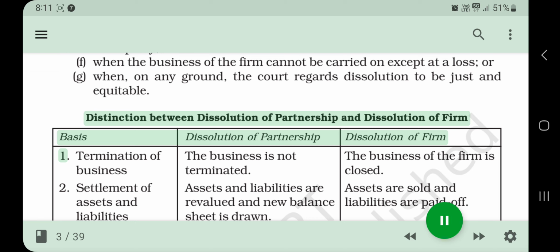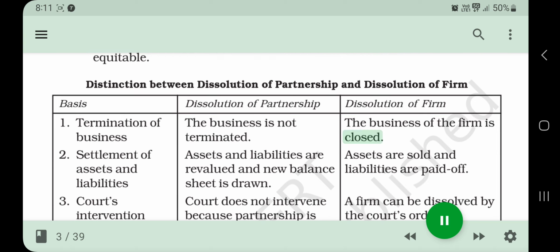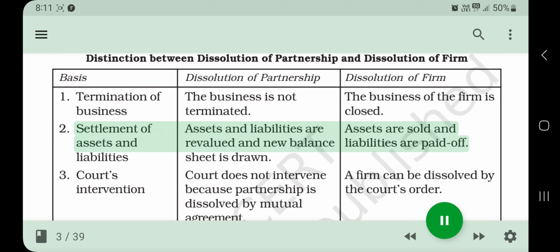Distinction between dissolution of partnership and dissolution of firm. Basis: 1. Termination of business. In dissolution of partnership, the business is not terminated; in dissolution of firm, the business is closed. 2. Settlement of assets and liabilities. In dissolution of partnership, assets are revalued and a new balance sheet is prepared; in dissolution of firm, assets are sold and liabilities are paid off.